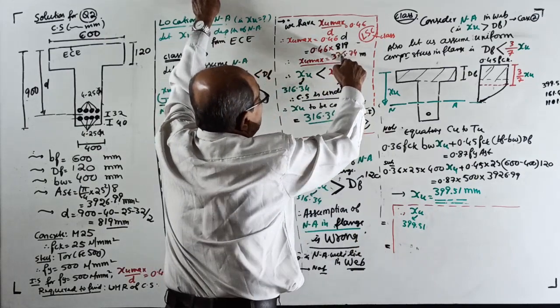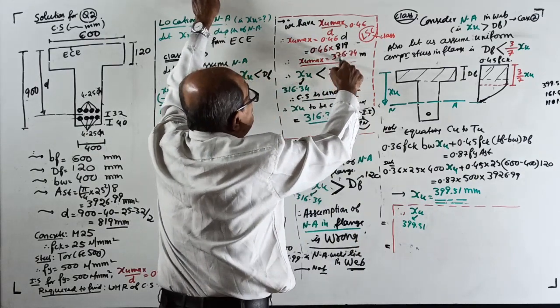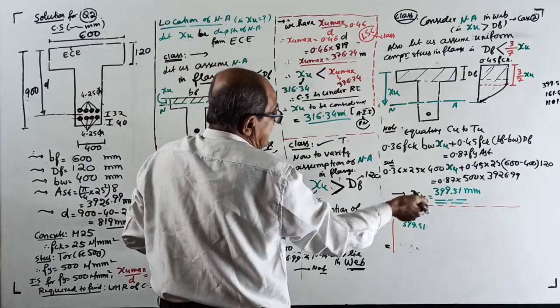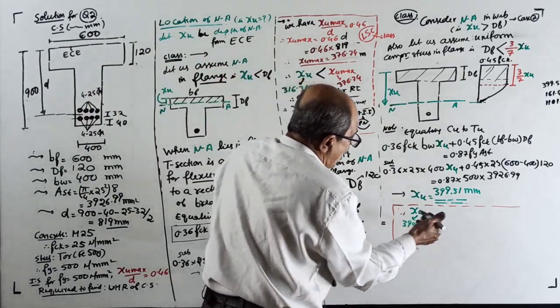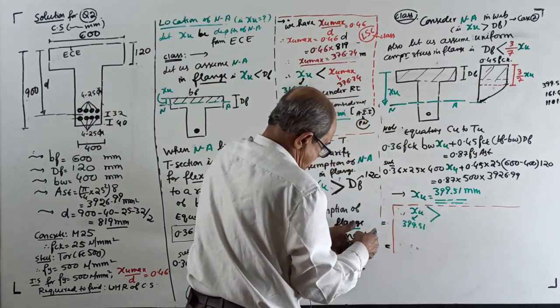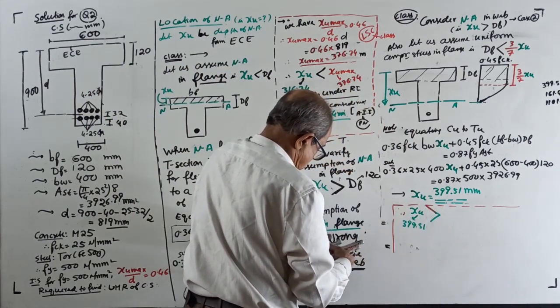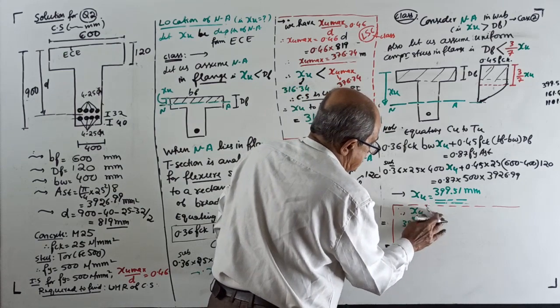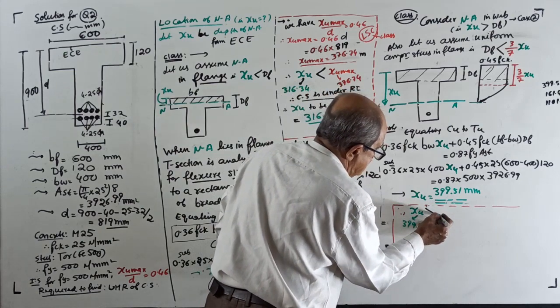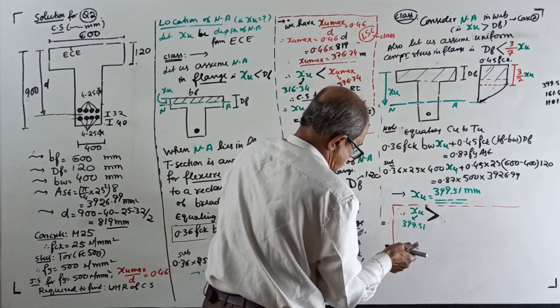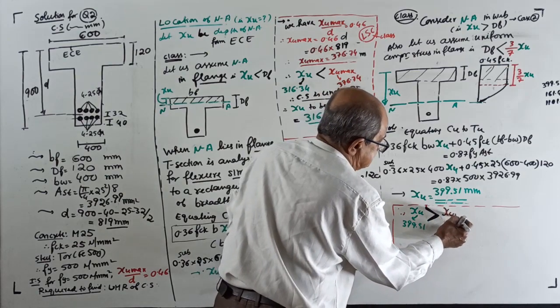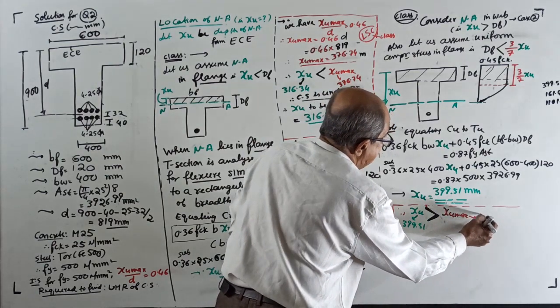It is not depending on the neutral axis. 0.46D already calculated is more than XU max. XU max is how much?